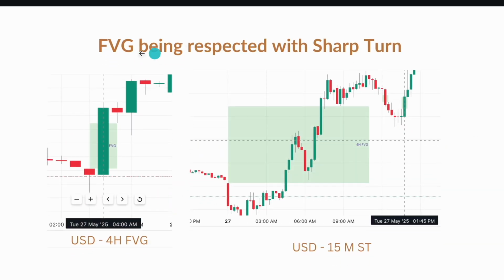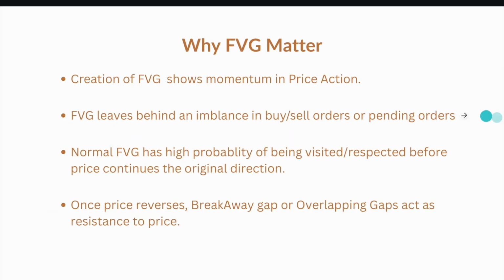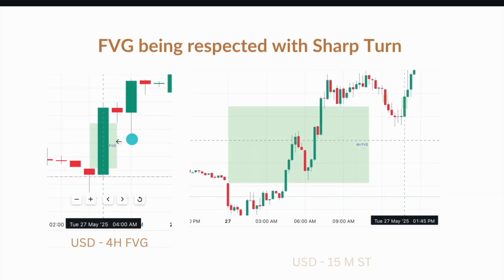So when we say an FVG is being respected, what exactly is it? We have this fair value gap. After consolidation, price comes down and again continues in the original direction. This particular candle has a higher wick compared to the body, so it's a respect candle. What is it respecting? It is respecting this fair value gap, right?